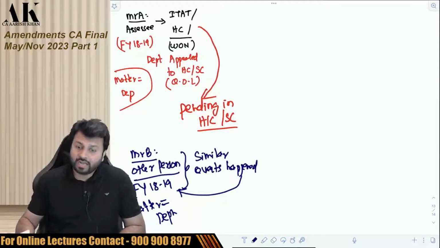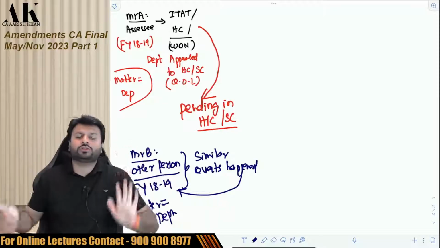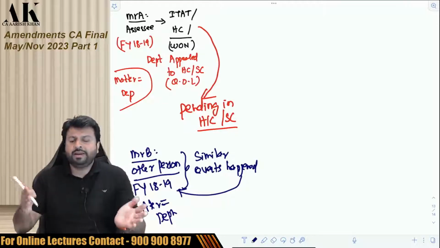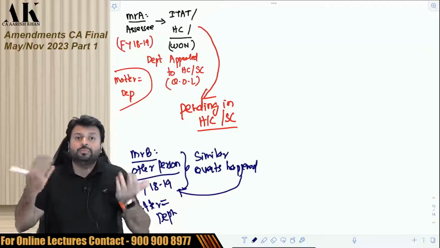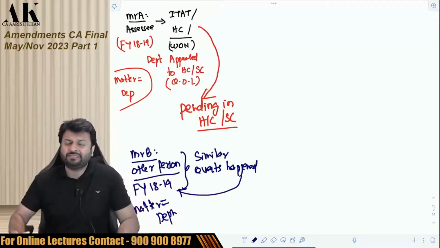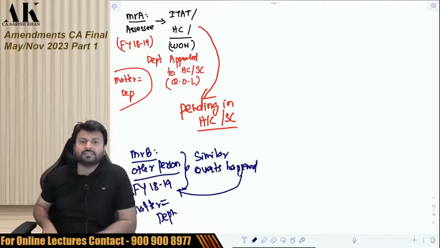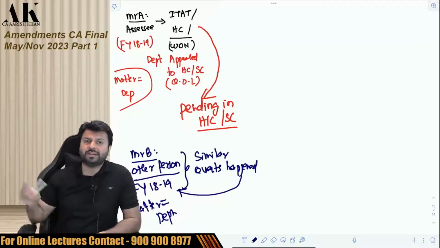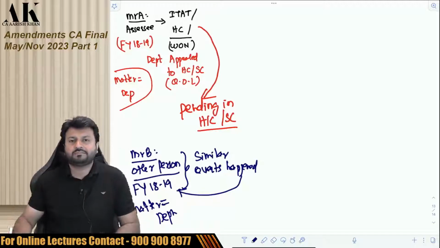Now suppose a similar issue arises in the case of Mr. A in 22-23 also. The assessee has appealed and has won the case in ITAT. Now again the department wants to appeal. Does it make sense to appeal again for 22-23, because the appeal of 18-19 is already pending in the case of the assessee, or a similar matter is already pending in the case of some other person? The department is already agitating that particular matter in High Court and Supreme Court. What sense does it make?